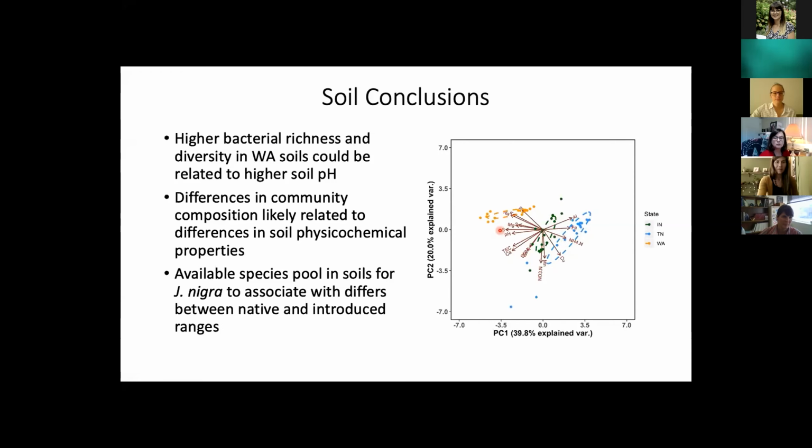And finally, the available species pool in soils for eastern black walnut to associate with differs between the native and introduced ranges. And this is probably the most important thing from this, because we know that phytobiomes are nested. That nesting starts within the soil and then works its way up to the leaves. So this suggests that because the species in the soil are so different in each region, the species available for the plant to associate with are going to differ. And this could have impacts on the host's health.